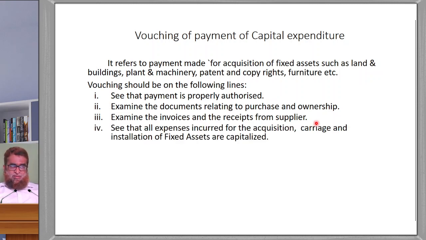It should be examined. See that all expenses incurred for the acquisition, carriage, and installation of the fixed assets are capitalized. So we know that fixed asset is a capital expenditure. Even those expenditures which look like a revenue expenditure, but which are directly connected with the acquisition of the fixed assets, the carriage of the fixed assets, the installation of the fixed assets, are capitalized. It should be clearly examined.